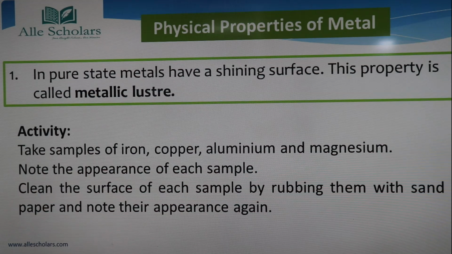So the first physical property is that in pure state metals have a shining surface. What happens if you take a metal which is pure? It is very shiny. So this property is called metallic luster. So we can say that metallic luster is a property of a metal that describes the amount of light that reflects off the metal. That's why it gives it a shiny look.